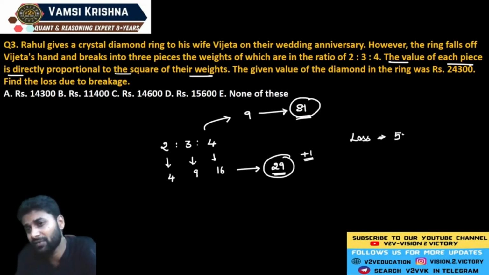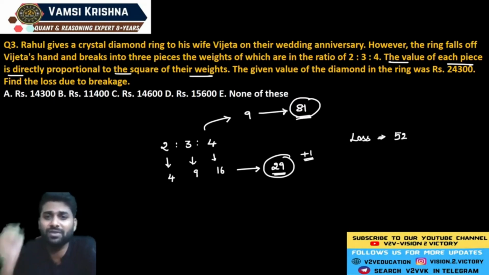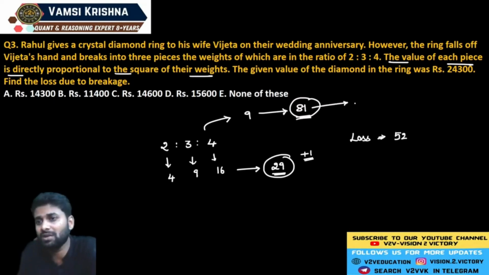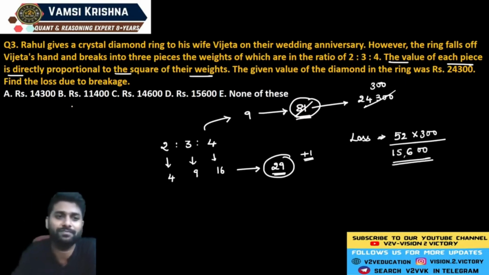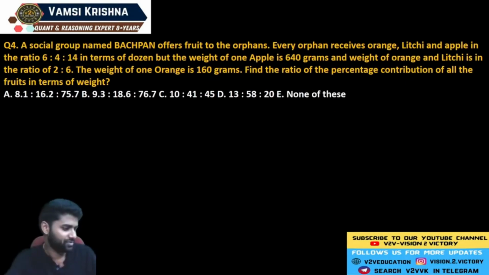So total here 52 units of loss occur. Now here the comparison says that the total value of diamond is 24,300. So 81 becomes exactly 300 times. Now the question: find the loss due to the breakage. See, what is the loss? Here 52 units is loss. Each unit is exactly equal to 300 rupees. Now the answer: 15,600 rupees is loss. That's your answer. So solve this question, guys.